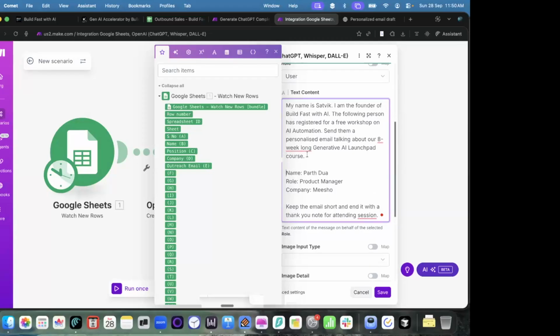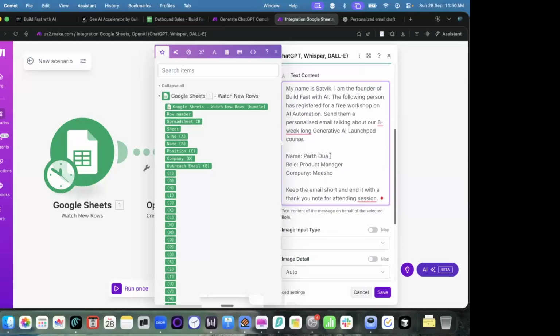Now you can see this is the prompt that I'm sending to the OpenAI model. I don't want to send an email to Parth every time. The name should be about the person who is applying newly, so I'll remove this, the role, and this one. Now the name, role, and company have to be dynamic. When someone from Oracle is applying, Oracle should be here. When someone from Flipkart is applying, the company should be Flipkart and the name should be different.